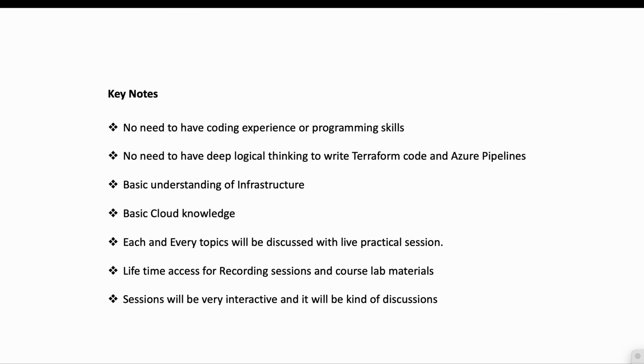Before jumping into the course content, I just want to let you know that you do not need coding experience or programming skills to learn Terraform and Azure pipelines. You don't need deep technical or logical thinking to write the Terraform code. If you have a basic understanding of infrastructure and basic cloud knowledge, that should be more than enough to learn Terraform and Azure DevOps.